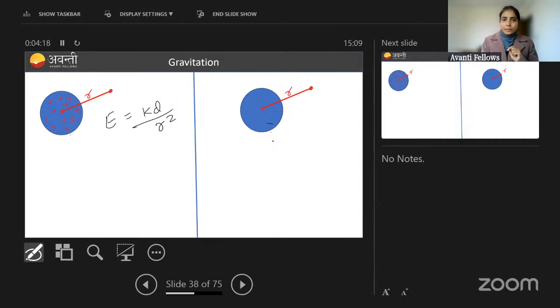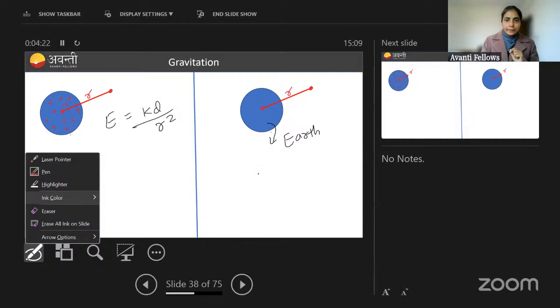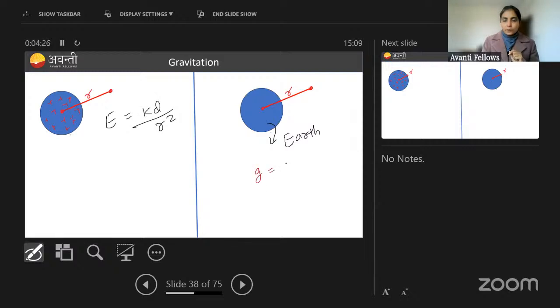Similarly here, if you treat it like Earth, for an outside point the gravitational field will be equal to GM, where M is the mass of Earth, divided by r square. But generally when we read gravitational field because of Earth, we talk in terms of the radius of Earth. So this will be the radius of Earth, and this will be the height of the point P from the surface.